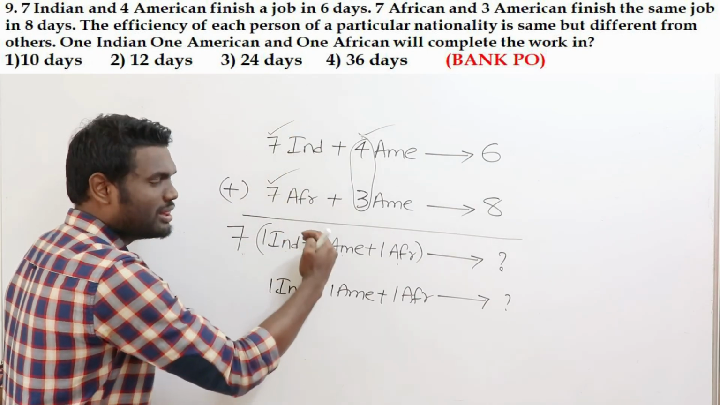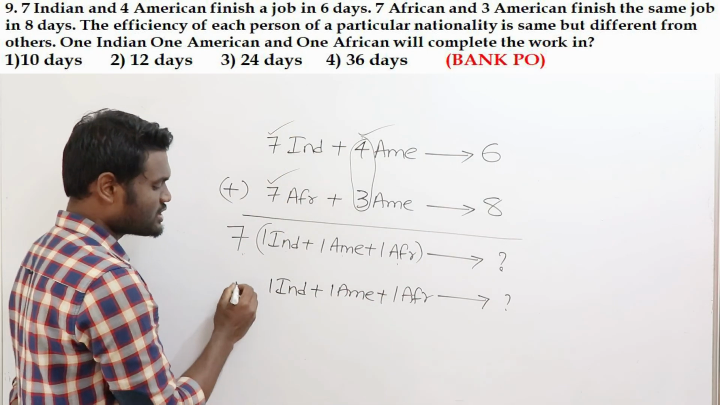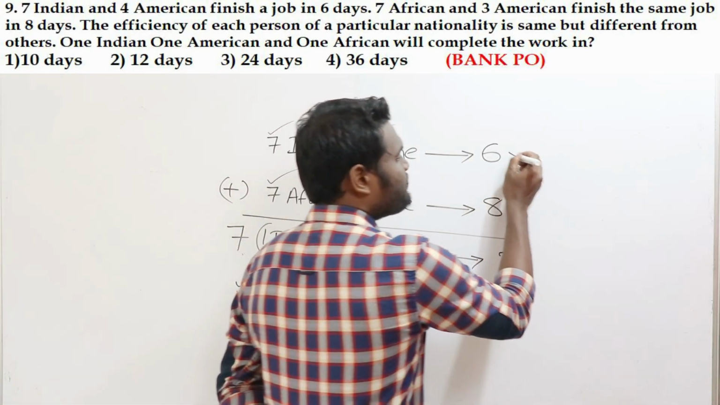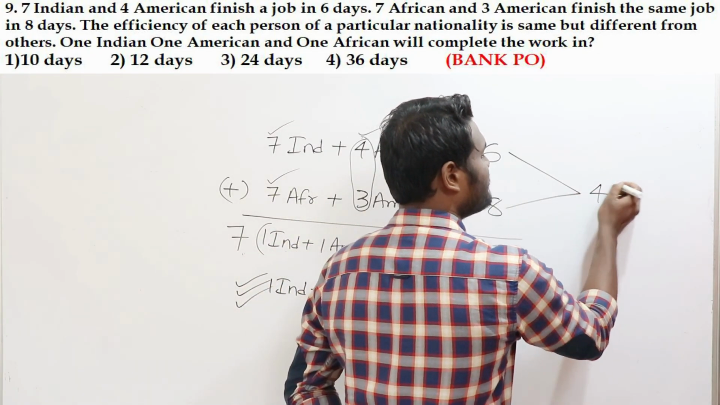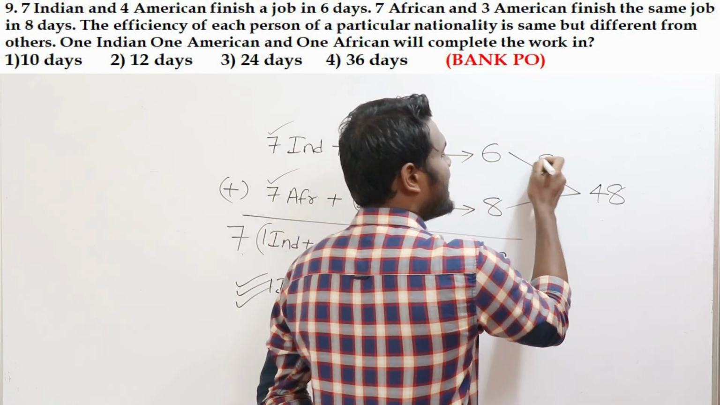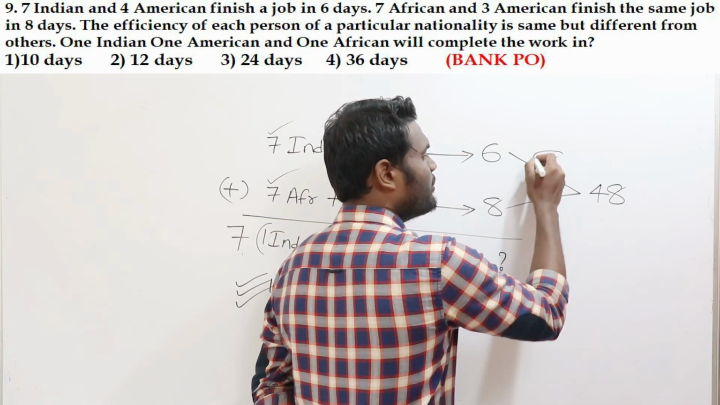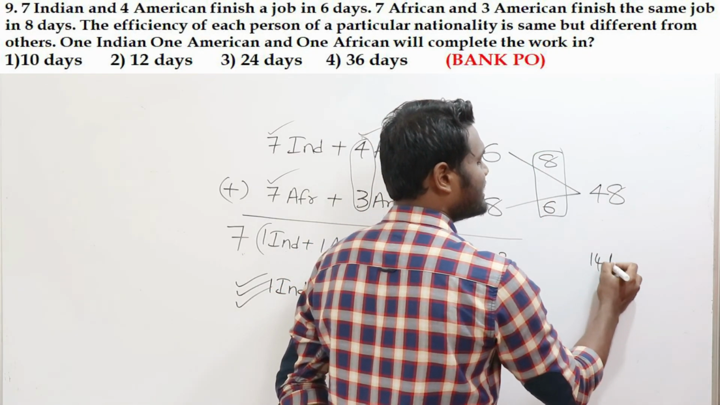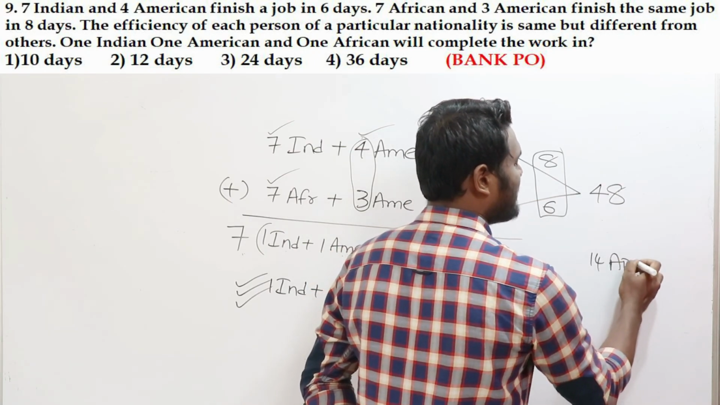If you are adding all this, it is 7 Indians, 7 Americans, 7 Africans. But your question is 1 Indian, 1 American, 1 African, how many days? Simple. Take the LCM of 6 and 8, which is nothing but 48. This fellow will do how many units per day? This fellow is going to do 8 units per day. This fellow will do 6 units per day. Both of them combined together will do 14 units per day, or they will consume 14 apples per day.